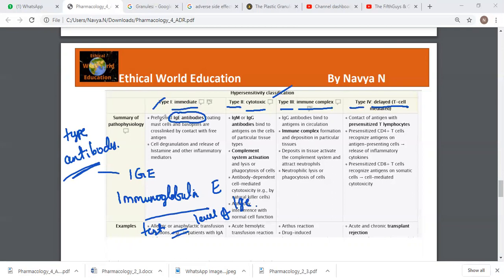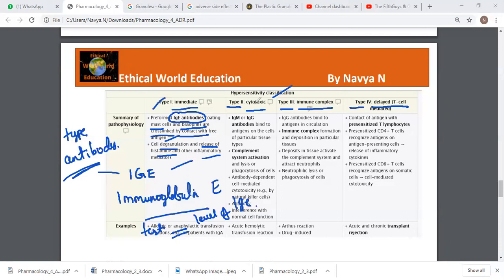Here IgE antibodies coating mast cells and basophils are cross-linked by contact with the free antigen. Antigen is the substance that carries the substance to the particular organ of the body. This leads to cell degranulation and the release of histamine and other inflammatory mediators.